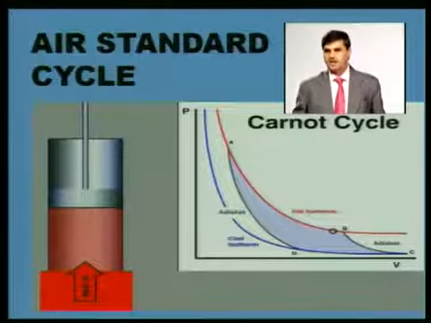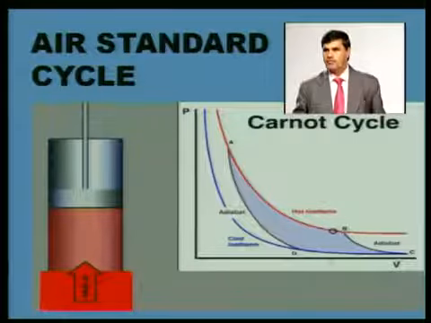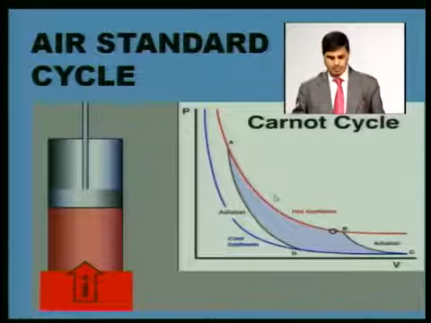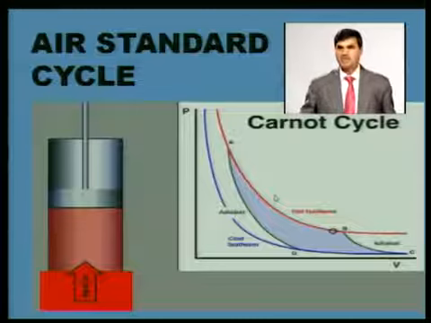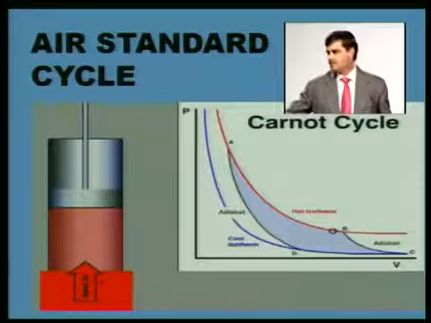That is also an assumption, and we are assuming that the properties of air during this whole cycle, when the cycle is completed, remain constant, particularly Cp and Cv values. These are the major assumptions in the air standard cycle. It is the most efficient cycle, but not 100%.